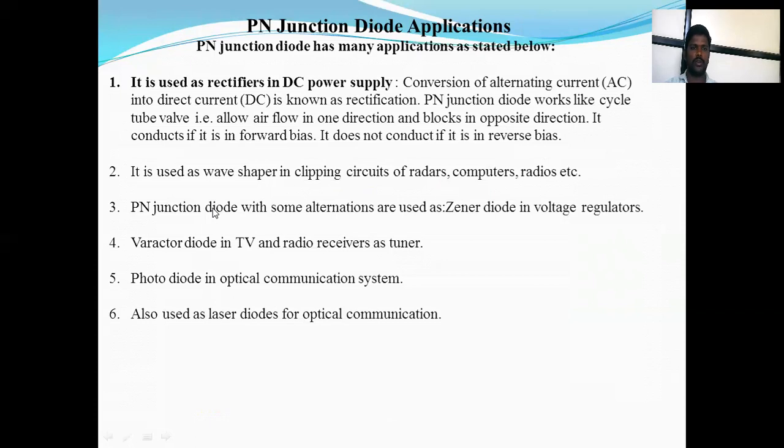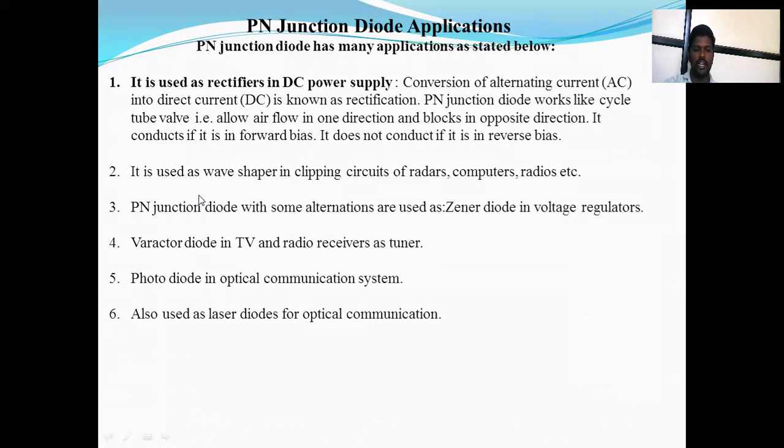And the last topic of the semiconductor chapter is the applications of the PN junction diode. The first and most important application is that the PN junction diode is used as a rectifier. Rectifier means a DC power supply. The conversion of AC current to DC current is called rectification. The PN junction diode is most importantly used for rectifiers.